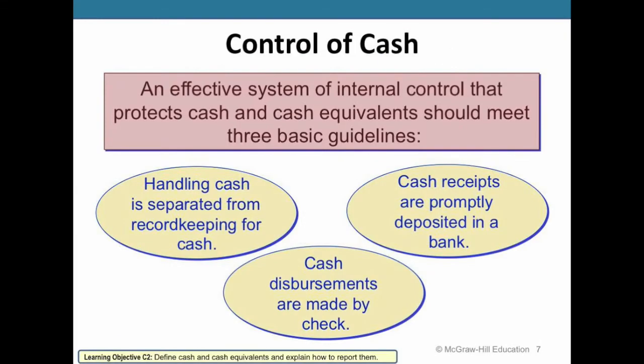One of the main assets that we're going to look at for these internal controls is going to be cash. In order for the internal control system to be effective, you want three basic guidelines to hold here. One, that handling cash is going to be separated from record keeping of cash, so that the individual that is physically having control of the asset of the cash is not the one also recording what has happened to the cash. You want cash disbursements to be made by check. That way there's a verification and record of those transactions. And the cash receipts are promptly deposited into a bank. That way you have a third party verification of those amounts.